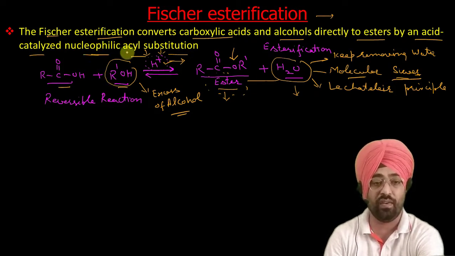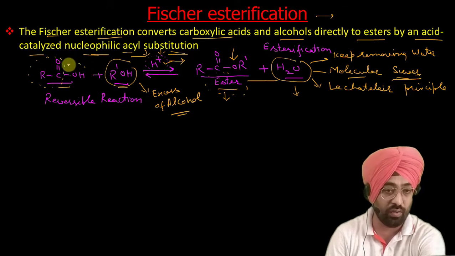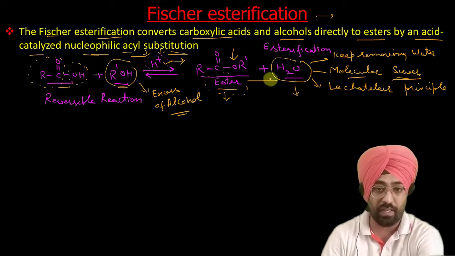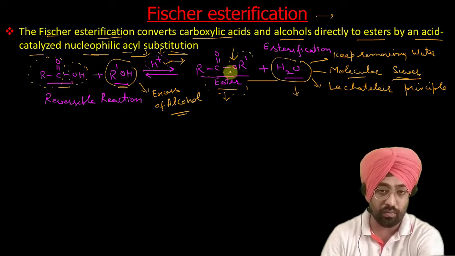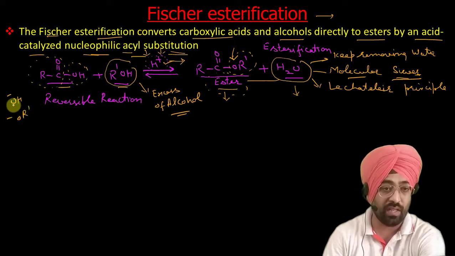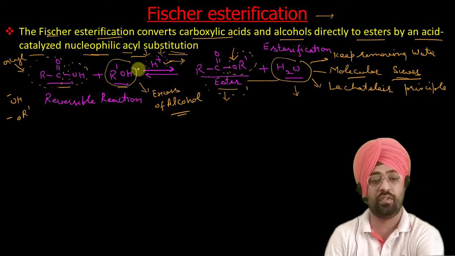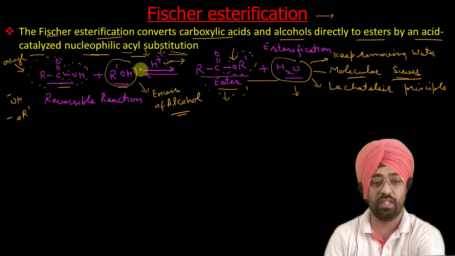It is a type of nucleophilic acyl substitution reaction. This position is called acyl. So you can see basically what is happening. This OH group is getting replaced by OR dash group. OH group is also a nucleophile, OH negative. OR dash is also a nucleophile, so this is called nucleophilic. Now this RCO center is called acyl group, so that's why it is called nucleophilic acyl substitution. So it is an example of nucleophilic acyl substitution.